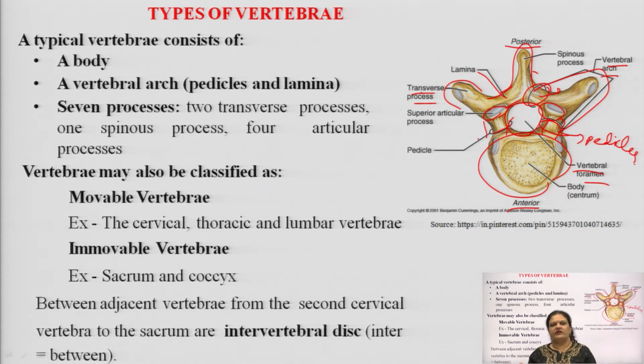Between the adjacent vertebrae, from the second cervical vertebra C2 up to the sacrum, that is S1 to S5, which fuse later in the adult and become one sacrum and one coccyx. So, we are talking about just from the end of C2 to S1, the single sacrum. There is a large number of intervertebral discs, where intervertebral means in between. There are some gaps in each vertebral column.